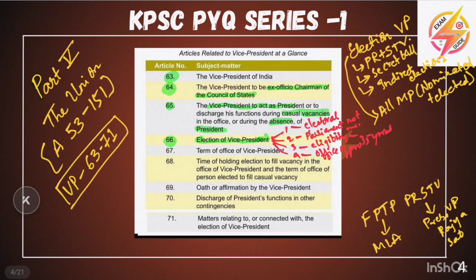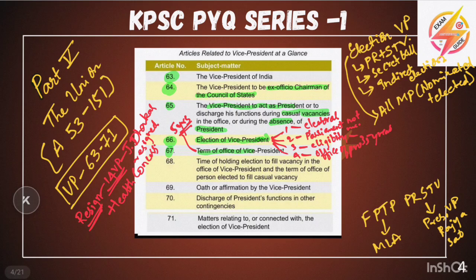Next we will see Article 67, which talks about the term of the Vice President. What is the term of the Vice President? The term of the Vice President is 5 years. Okay, here we can see how he can resign. This is very important because our 14th Vice President, Jagdeep Dhankhar, has resigned recently due to health concerns. He is the first Vice President to resign due to health concerns.